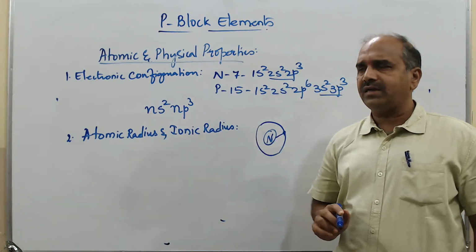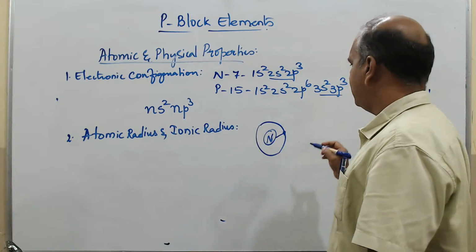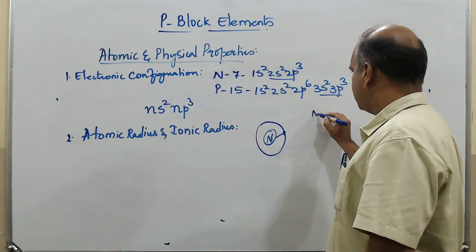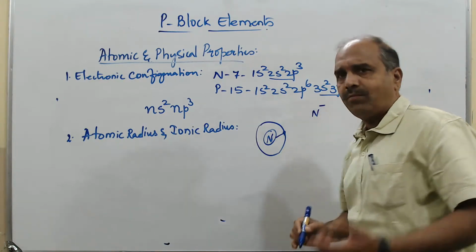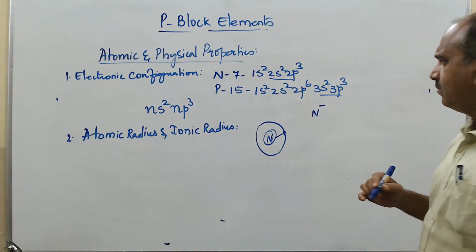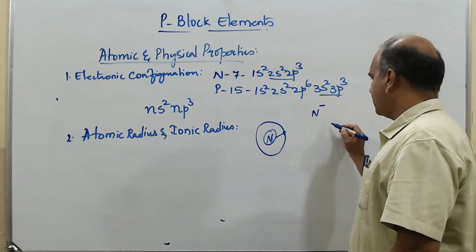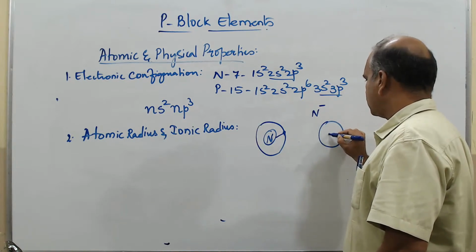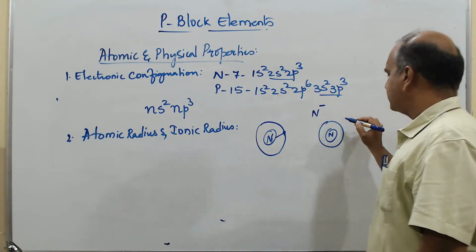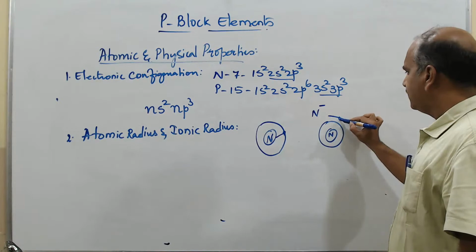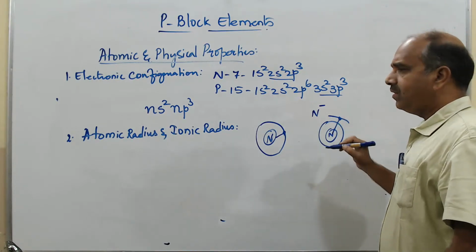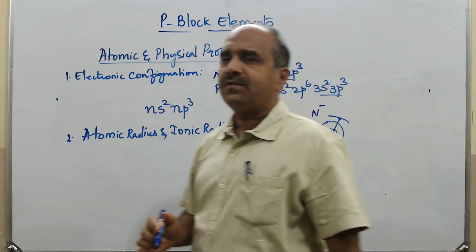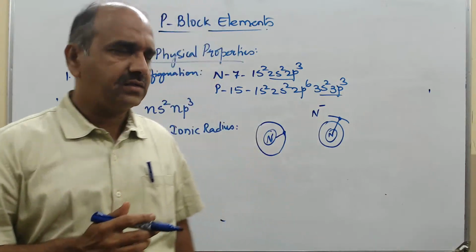Then what is ionic radius? Now nitrogen, maybe it has taken up one electron from another atom. So that time also, the distance between the nucleus and the outermost electron, including the new electron that has entered, will be the ionic radius.